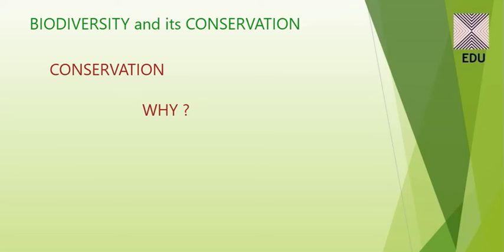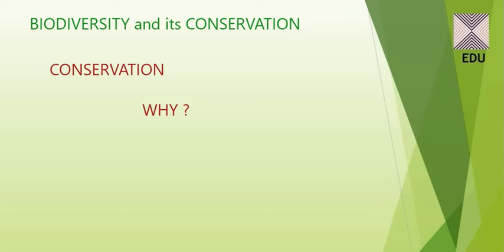So the ethical argument for conserving biodiversity relates to what we owe to the millions of plant, animal and microbe species with whom we share this planet, the whole of the earth. Now, if I talk philosophically or spiritually, we need to realize that every species has some value on the planet, even if it may not have any current economic value to us.